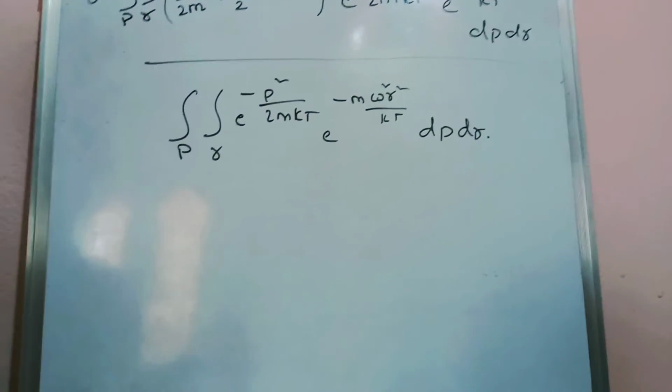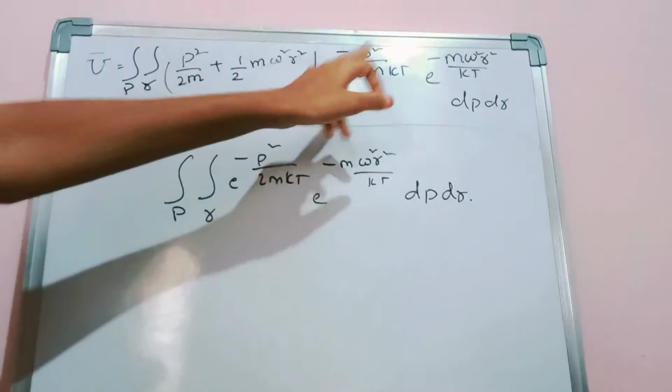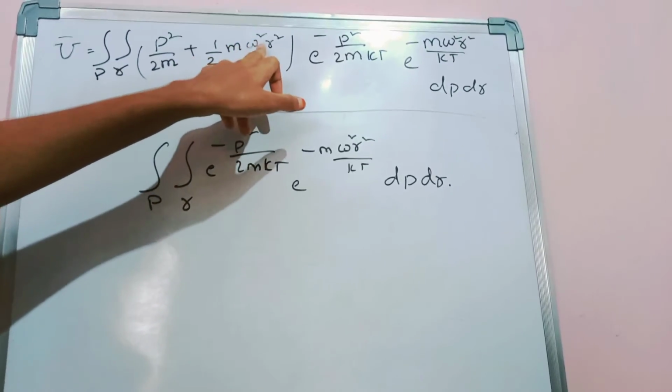Here we have to separate this term, p square by 2m, and this, half m omega square r square.